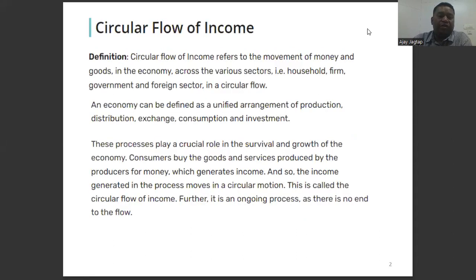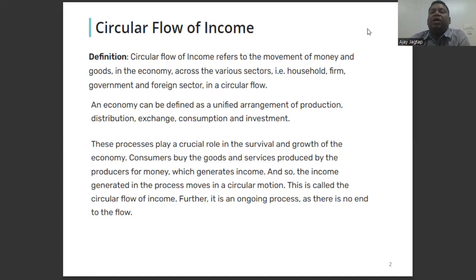Circular flow in income definition. The circular flow in income refers to the flow of money, goods and services across various sectors of the economy. For example, households, firms, government and foreign sectors in a circular flow. An economy can be defined as a functioning arrangement of production, distribution, exchange and consumption. These processes play a circular role in the survival and growth of the economy.